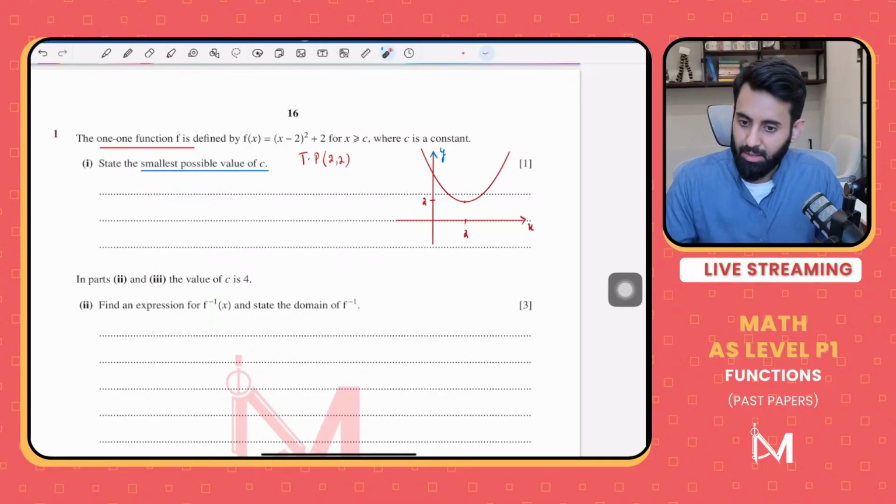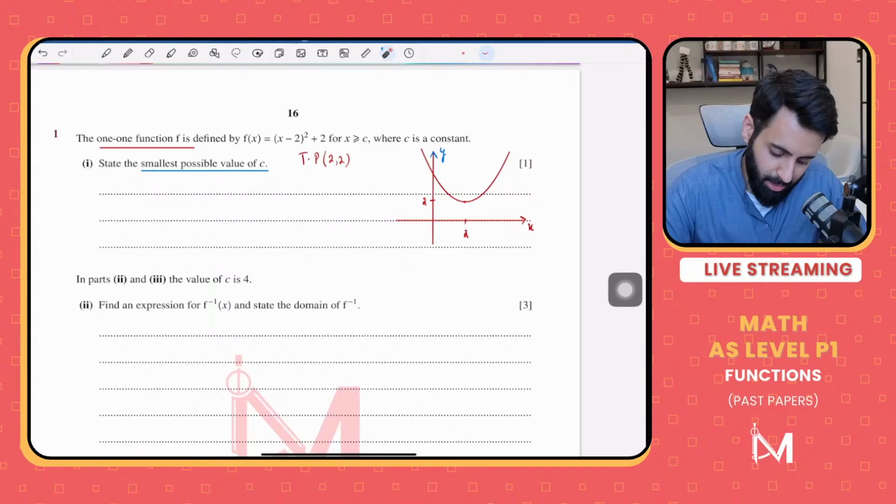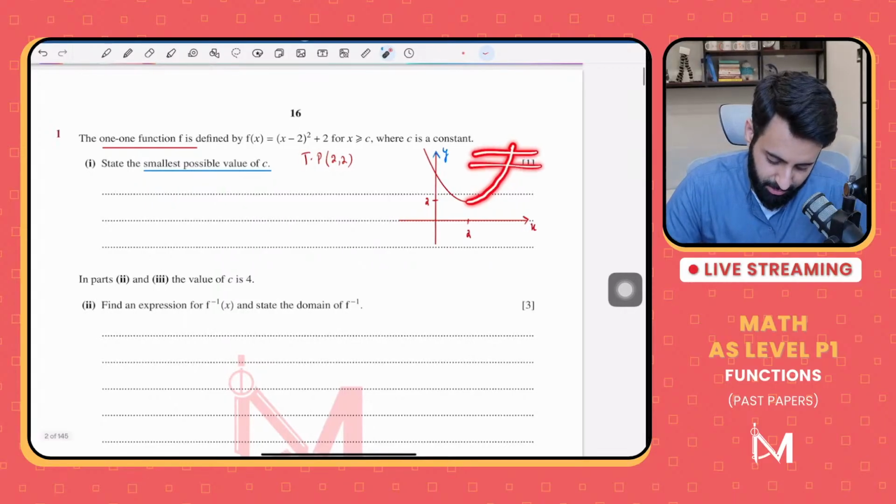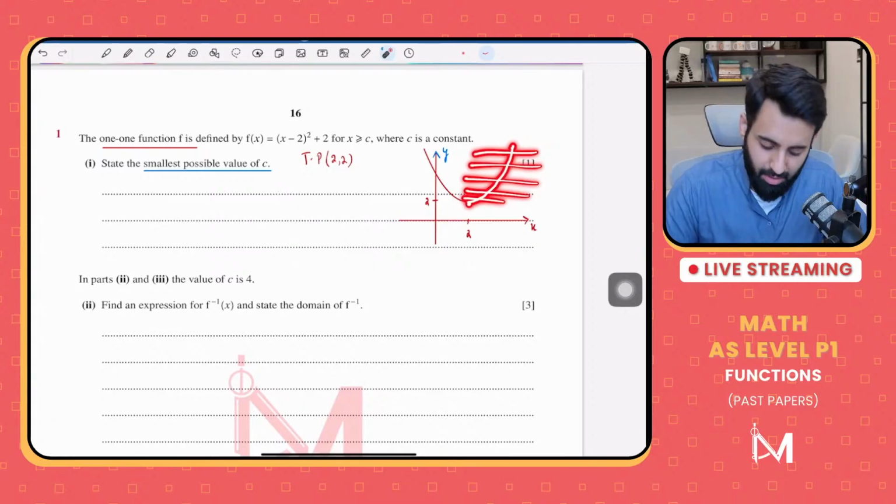Well, you can see from the curve that it is basically the x coordinate of the turning point. So अगर मैं, for example, आपको सिर्फ ये curve दिखाऊं, so this will be a one-to-one function. Why? Because it will pass the horizontal line test. At any point, if I draw a horizontal line, it will only cut the curve once.